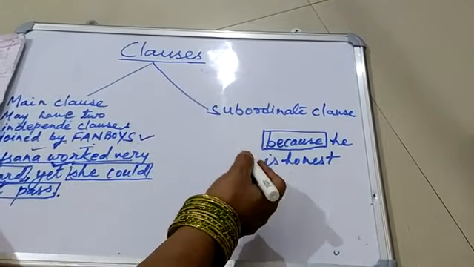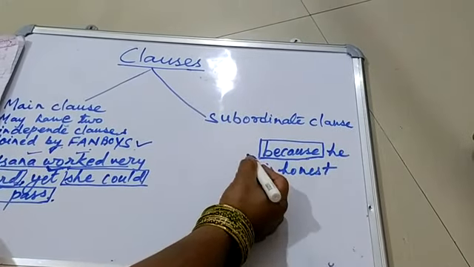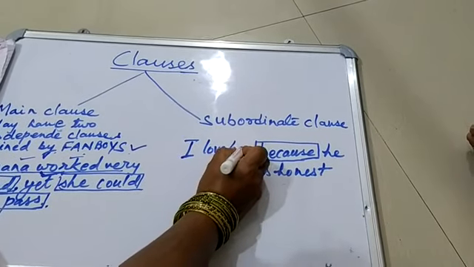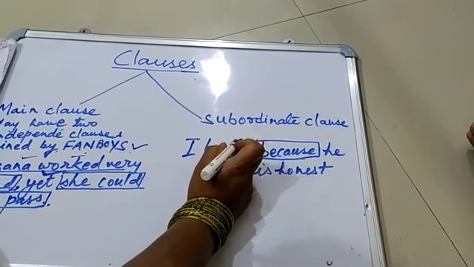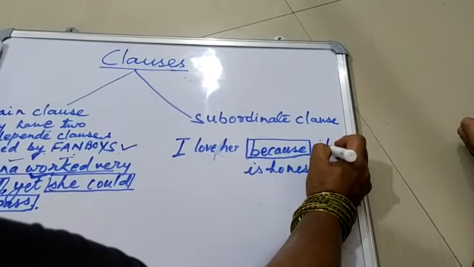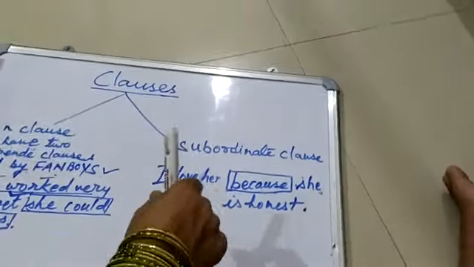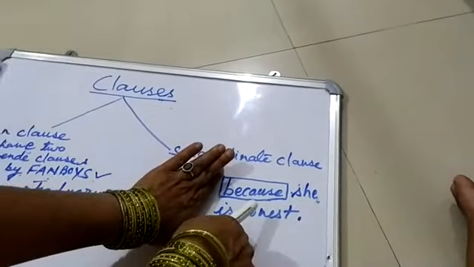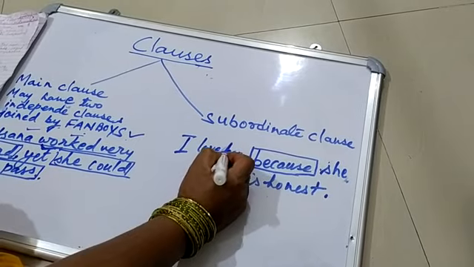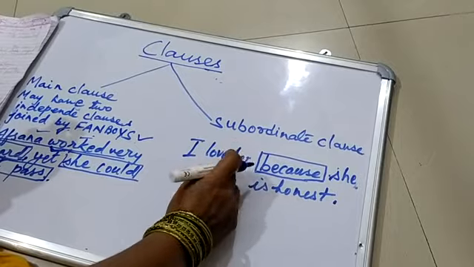It is dependent on another part to give complete sense. But if we write, I love her because she is honest. When we write just because she is honest, it is not complete. But when we join another main clause, another independent clause, then only it gives complete sense.